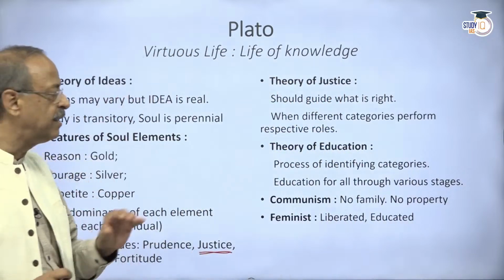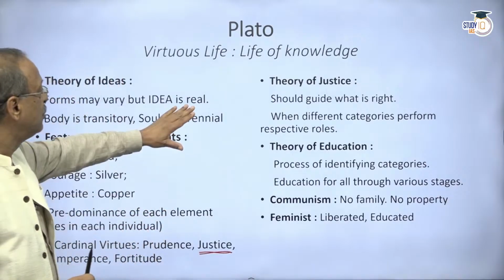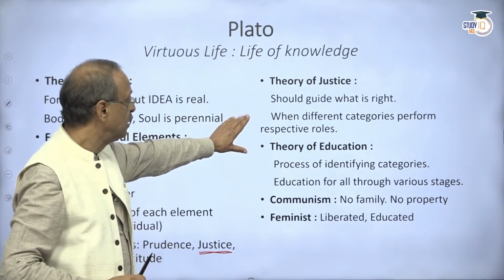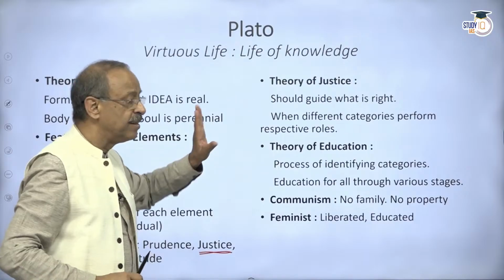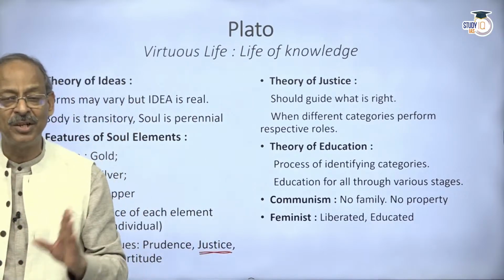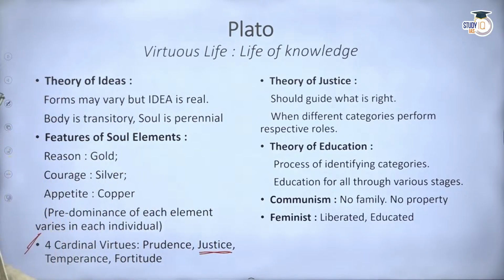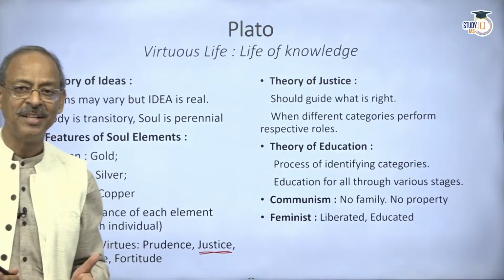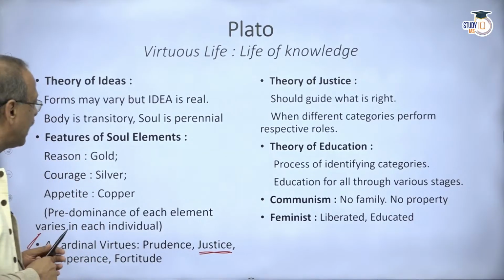And once you do that, he feels that there would be justice in the society. Theory of justice is, if a man of reason is leader, if the man of courage is a soldier, if a man of appetite is a businessman, then there is justice in the society. So is the case in an individual as well.